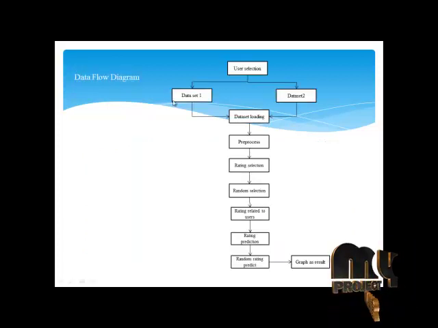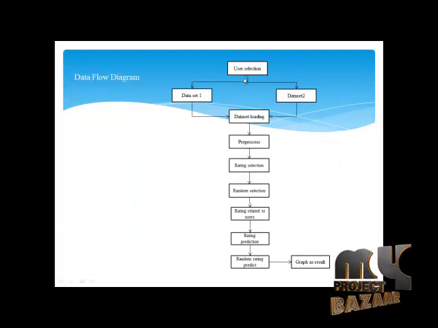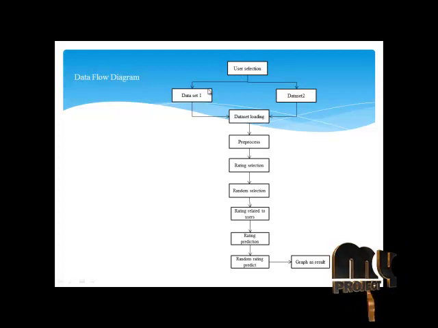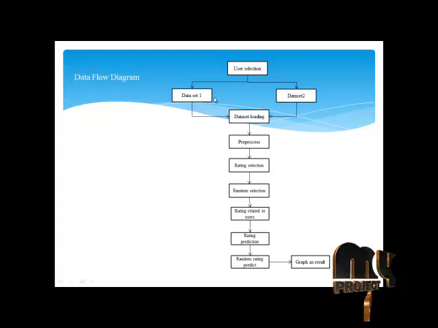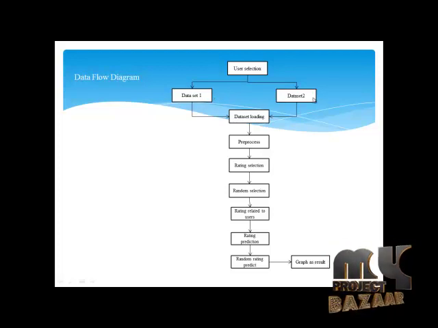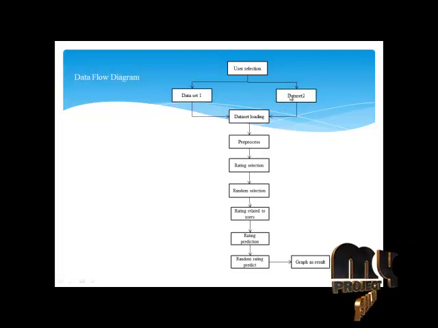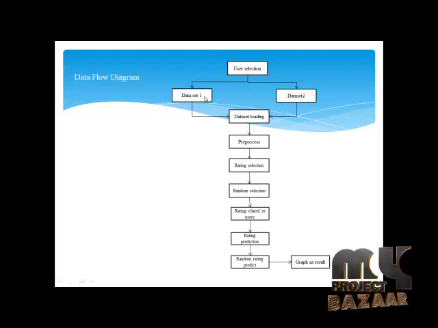Our data flow diagram. In the data flow diagram, first we want to do the user selection. In the user selection, it mentions dataset 1 and dataset 2. We have 2 datasets to load into the database. The first dataset mentions the trust, and the second dataset mentions the user's ratings. The user's rating relates to the application, and the trust relates to the user's ID.